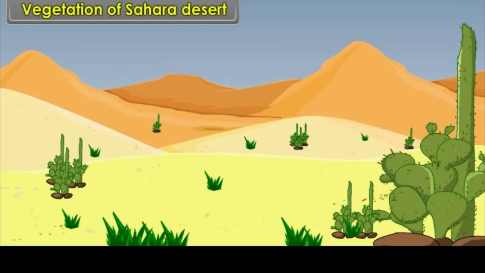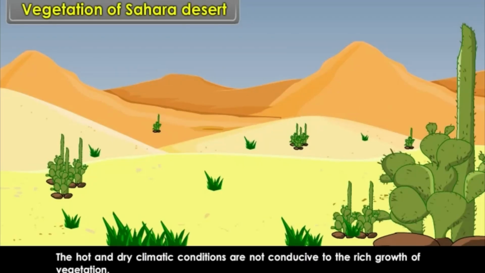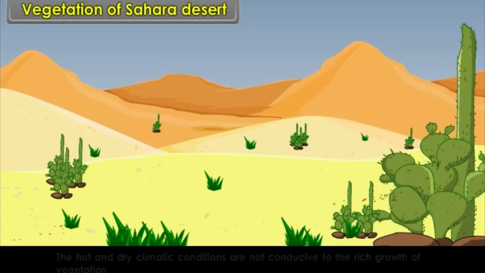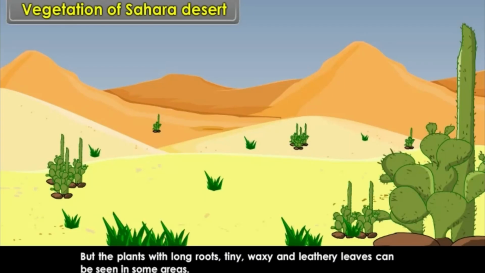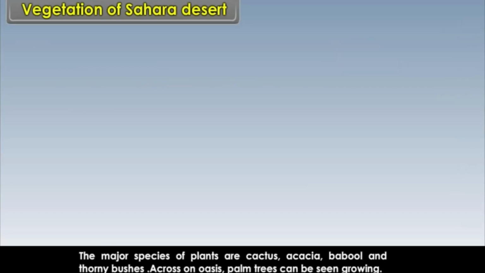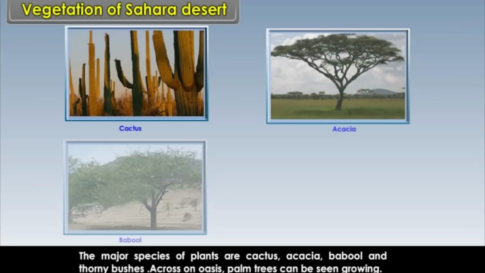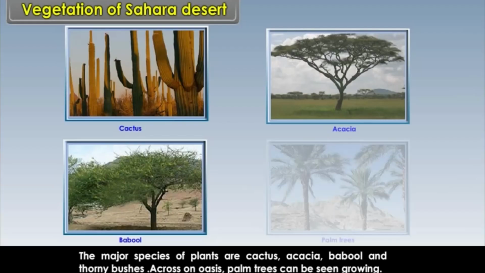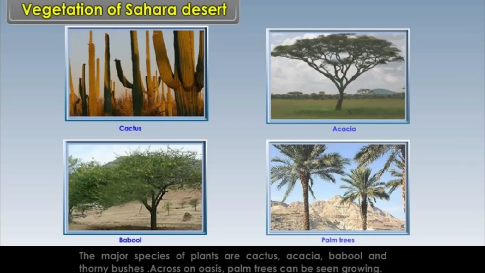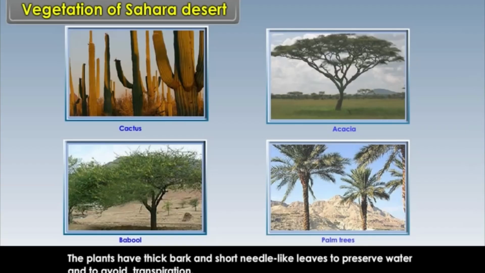Vegetation of Sahara Desert. The hot and dry climate conditions are not conducive to the rich growth of vegetation, but plants with long roots and tiny, waxy, leathery leaves can be seen in some areas. The major species of plants are cactus, acacia, babool and thorny bushes. Across an oasis, palm trees can be seen growing. The plants have thick bark and short needle-like leaves to preserve water and to avoid transpiration.